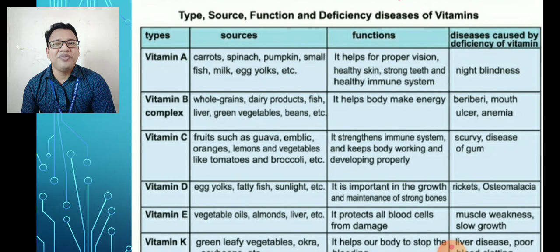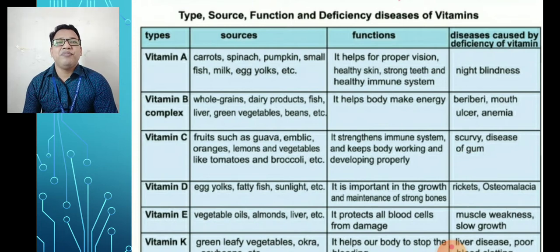Do you know what night blindness is? If anybody suffers from this disease, he or she will not be able to see during night time. Only in the daytime can he see, but during night time he will remain blind. That is called night blindness, and it happens only from a lack of vitamin A. Okay, have you understood? Now vitamin B complex.